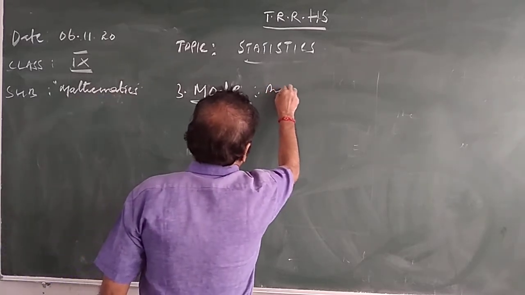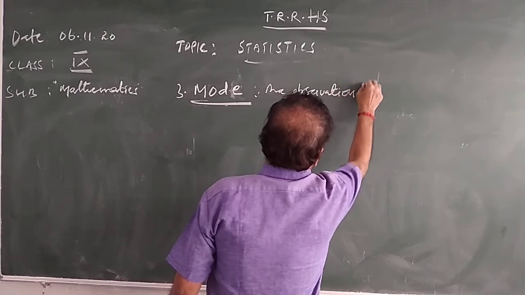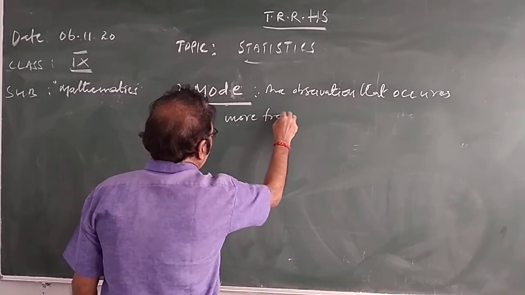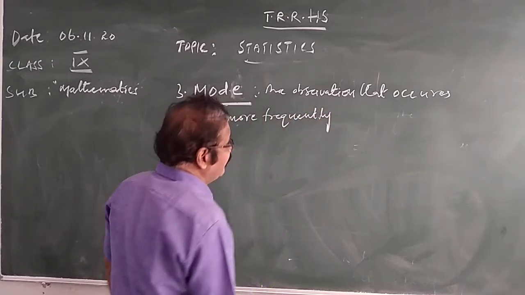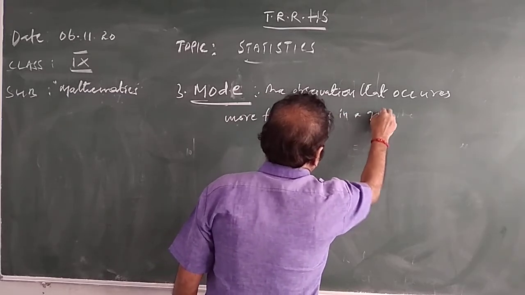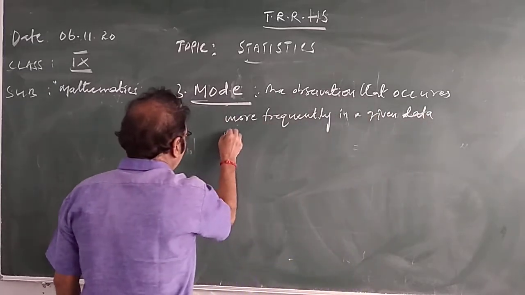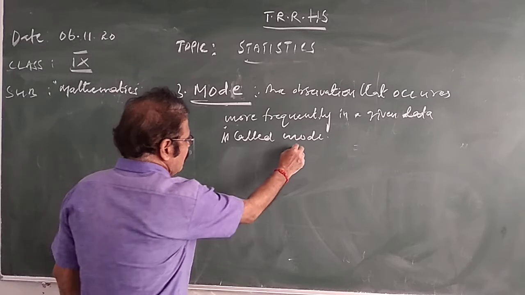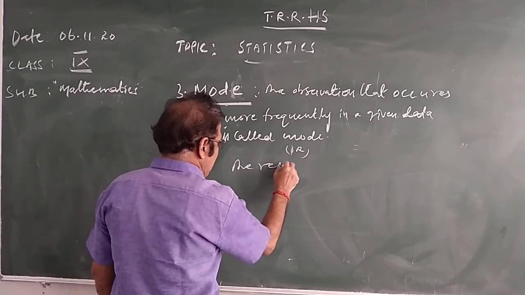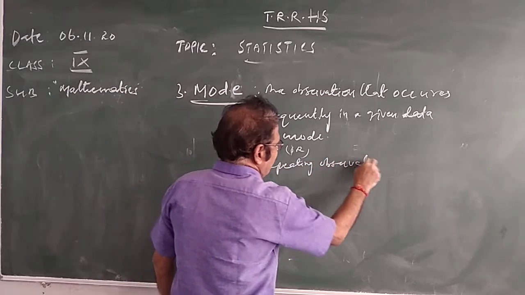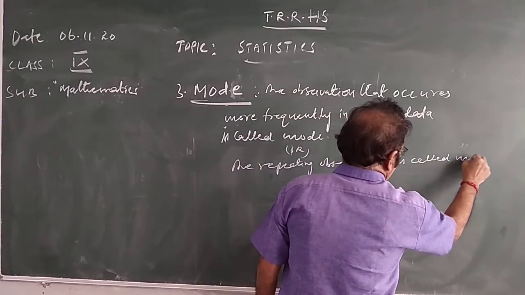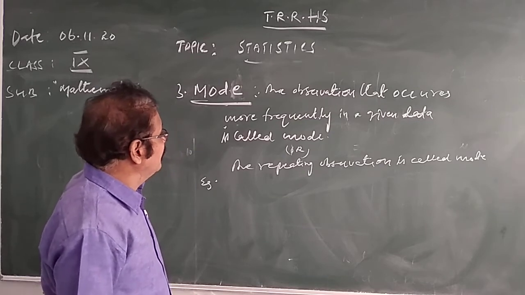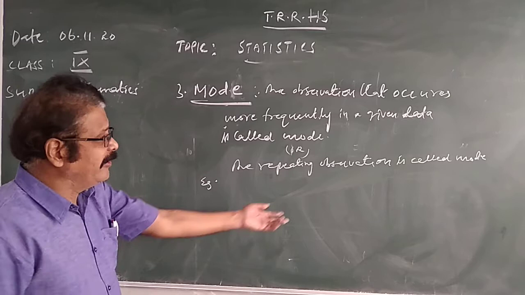The observation that occurs more frequently in a given data is called mode, or the repeating observation is called mode. So I will give an example now. I hope you understood the definition.